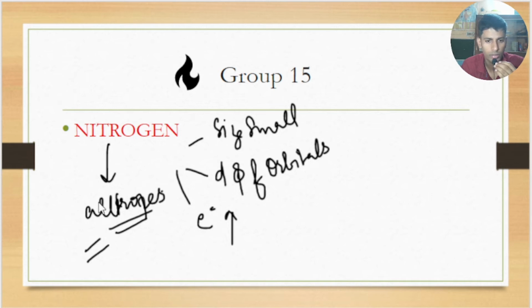The question is why nitrogen does not show allotropes. The reason is that all the other members can be found in liquid and solid state, but nitrogen is generally found in the gas state.